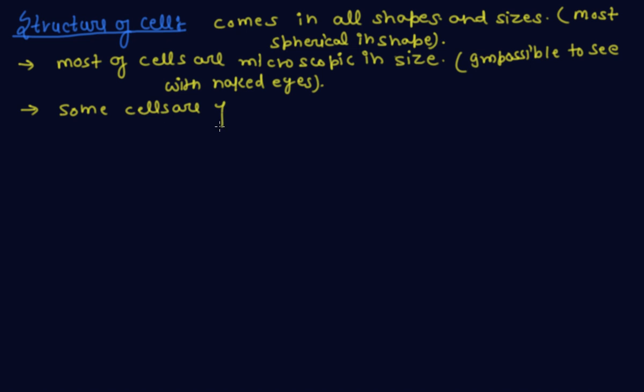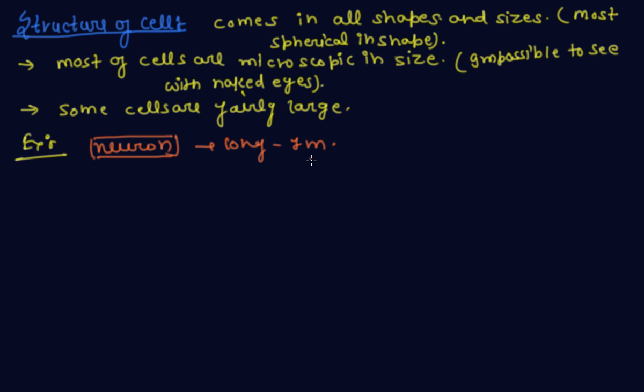For example, if I take the neuron in a human body, it can be 1 meter long, and also the egg of an ostrich, which is 15 centimeter long and 13 centimeter wide.